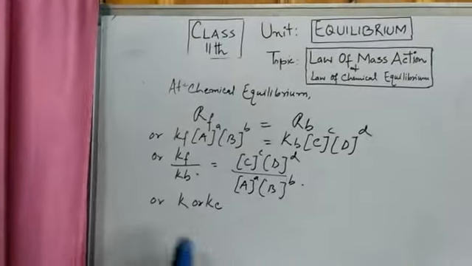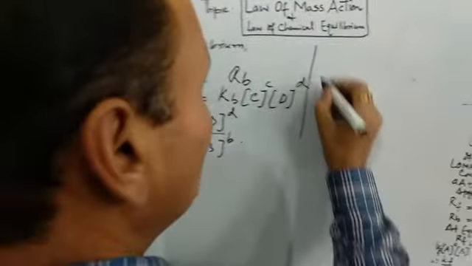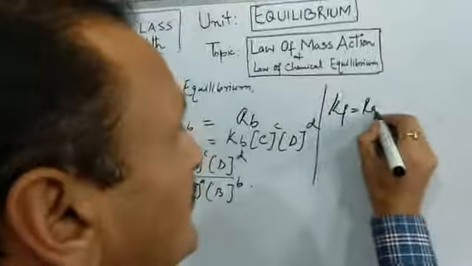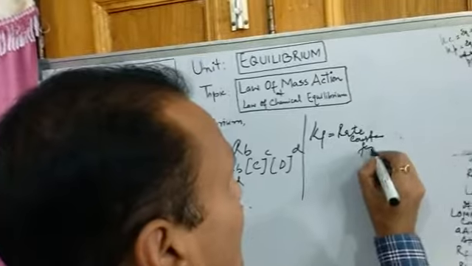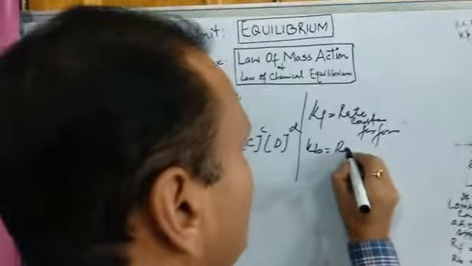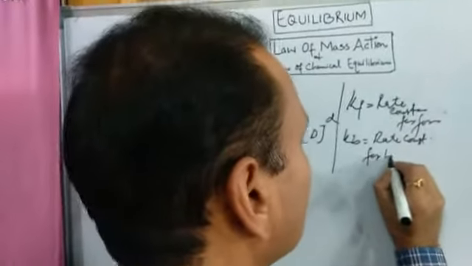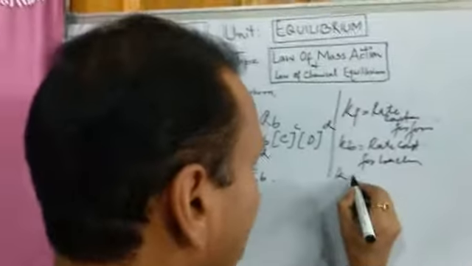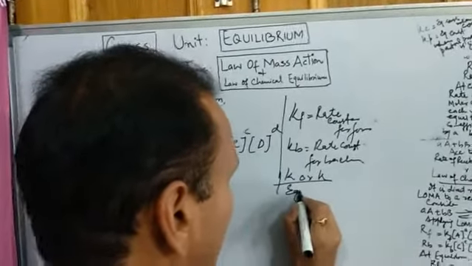Now what is Kc? Kc is equilibrium constant, whereas, please remember, Kf is rate constant for forward reaction, then Kb was rate constant for backward reaction. But now this K or Kc is not rate constant, this is equilibrium constant.